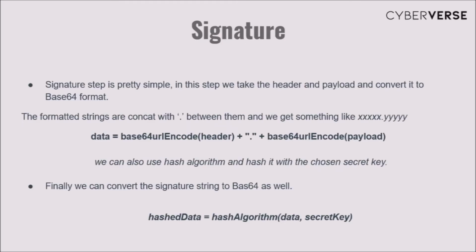Now moving on to the last one, and that is signature. Signature is pretty simple to understand. Suppose we take the headers and payload and convert them into base64 format. The formatted strings are concatenated with a dot between them, and we get the structure like this. We can also use hash algorithms and hash it with a chosen secret key. Finally, we can convert the signature to base64 as well.